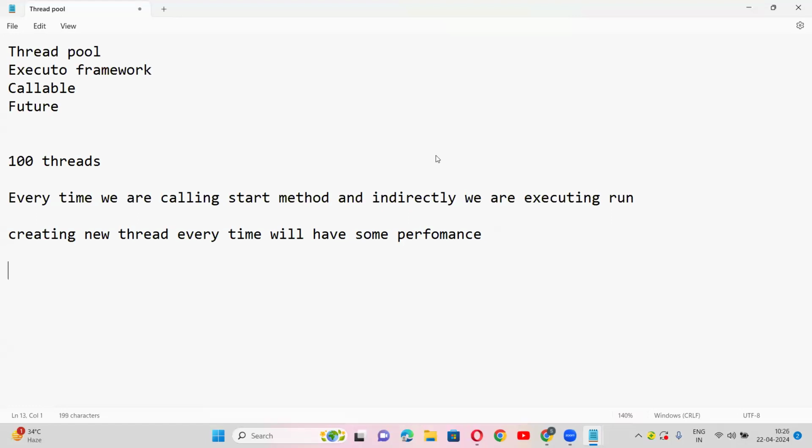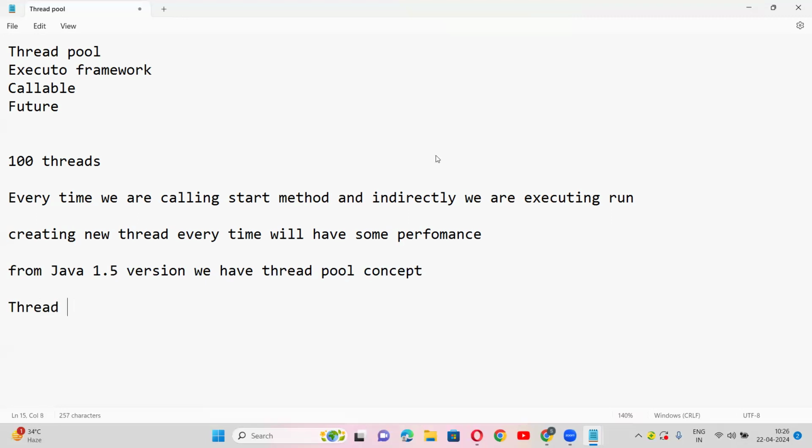From Java 1.5 version, we have the thread pool concept. And this thread pool framework is also known as executor framework.